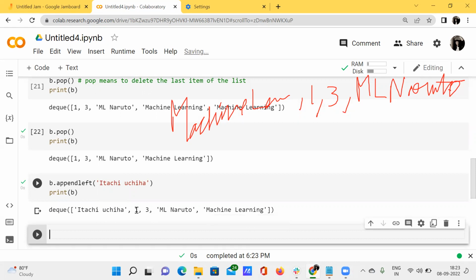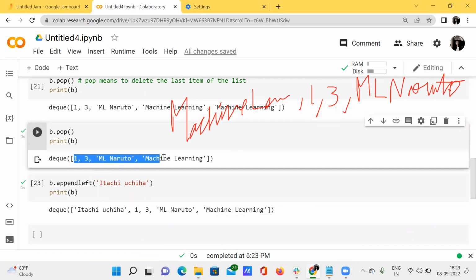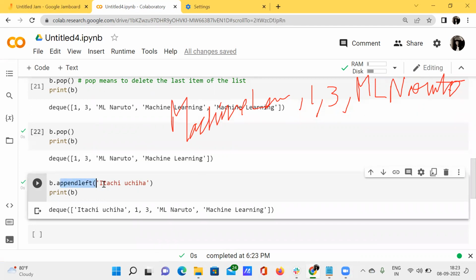Initially I have the elements 1 comma 3 comma ML Naruto comma machine learning. But when I call append left and pass Itachi Uchiha as an argument inside this function, the name itself says it: it will append whatever string you have given to the left of the list.